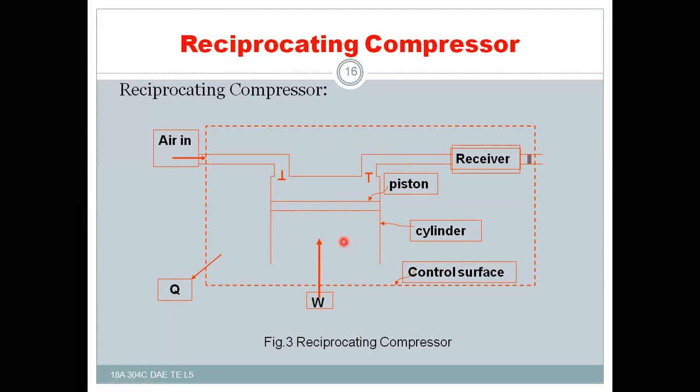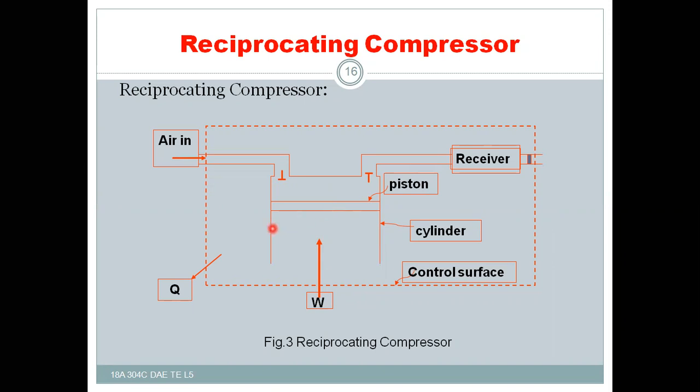Right? So let us see here in this case what is going to happen in order to have the steady flow energy equation. Here also the air is entering into the system and leaving the system. That means matter is entering into the cylinder and matter, that is air, is leaving the cylinder, and also there is a transfer of energy. So here in this case, it is receiving the work to run the piston from external means, either an electric motor or gas turbines or IC engines, etc., or steam turbines also sometimes.